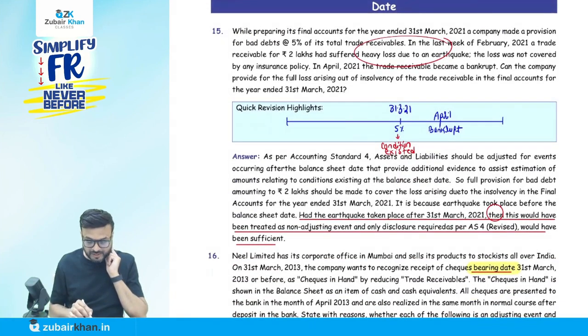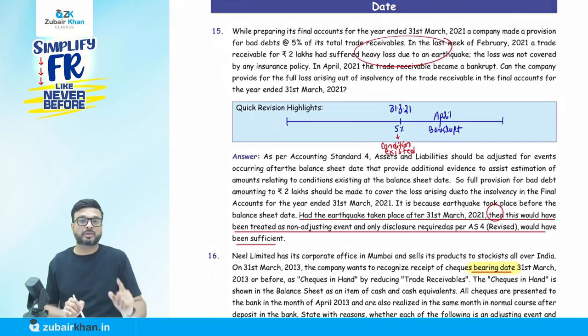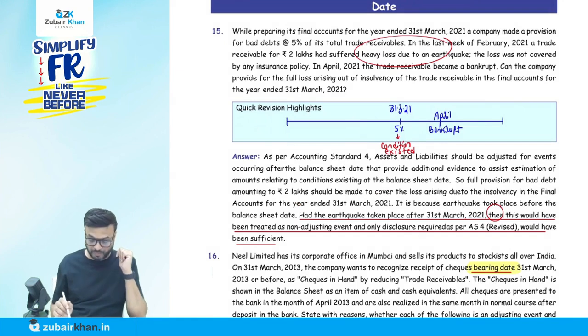Here, as per Accounting Standard 4, assets and liabilities should be adjusted for events occurring after the balance sheet date that provide additional evidence to assist estimation of amounts relating to conditions existing at the balance sheet date. So full provision for bad debt amounting to rupees 2 lakh should be made. Why? Because he's bankrupt now, so we cannot recover the amount from him. So we'll make a provision of rupees 2 lakh, the complete amount. Loss due to insolvency goes in the final account for the year ended 31st March 21, because the earthquake took place before the balance sheet date. The earthquake took place here, so the condition existed that year.